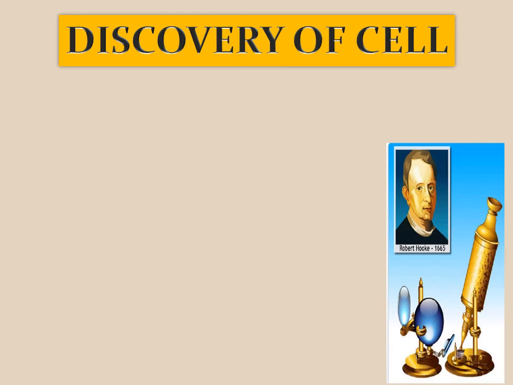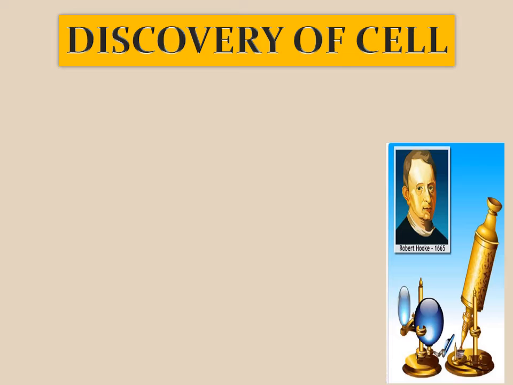Now let's discuss its discovery. Who discovered the cell? See, there was a scientist, or we can say a biologist, Robert Hooke, in 1665. It was just an accidental event, because he was not thinking that he had to discover the cell.